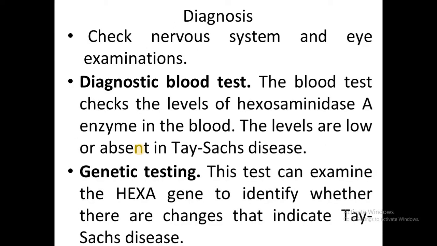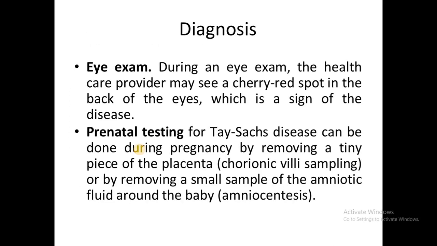Let's see about diagnosis. There is a nerve problem and eye complications, so you have to check the nervous system and do an eye examination. Diagnostic blood tests check the levels of the enzyme in the blood; they may be low or absent. Genetic testing examines the gene to identify changes that indicate Tay-Sachs disease. During an eye exam, the doctor may check for a red spot at the back of the eyes. It's a sign of the disease.